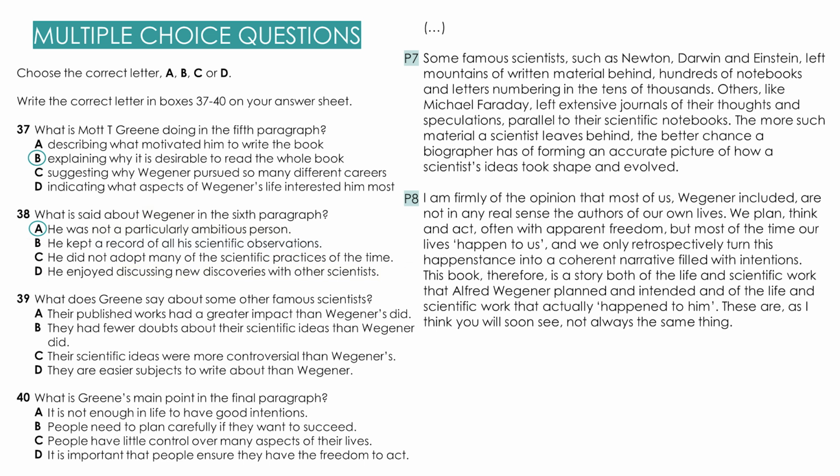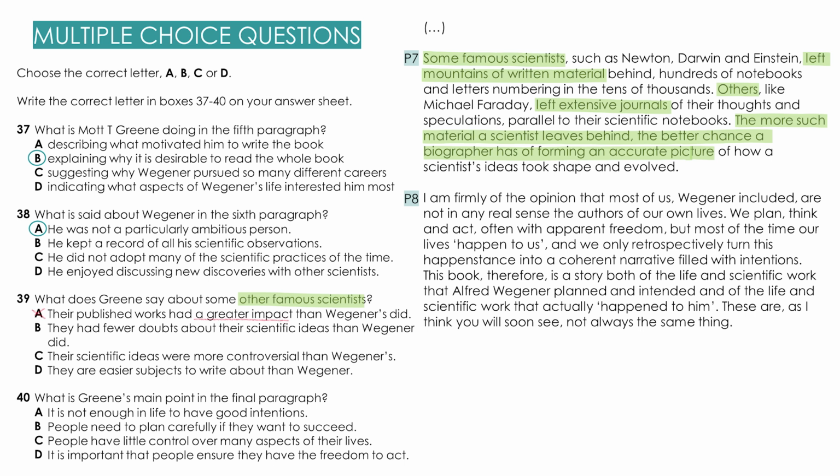Question 39 is built slightly different to the previous two questions. Let me show you. So what does Green say about other famous scientists? And paragraph 7 begins with some famous scientists. So we know that's the correct paragraph. And we read that they left mountains of written material. Others left extensive journals. The more such material a scientist leaves behind, the better chance a biographer has of forming an accurate picture.